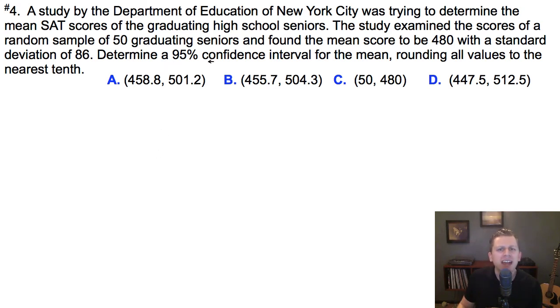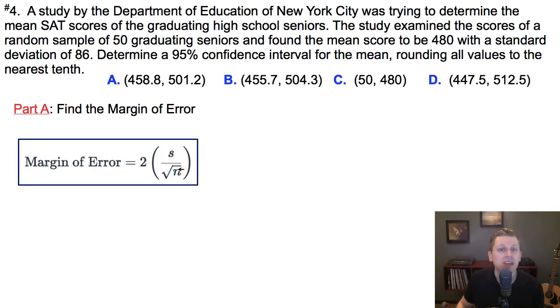In order to determine a 95% confidence interval for the mean, we're first going to need to find the margin of error. The margin of error formula for averages or means is as follows. We need to know the standard deviation and the number of people in our sample. The standard deviation here was 86 after surveying 50 graduating seniors. We're also going to need to know the average score for later on in the confidence interval, so let's write that down as well. The average score here was 480.